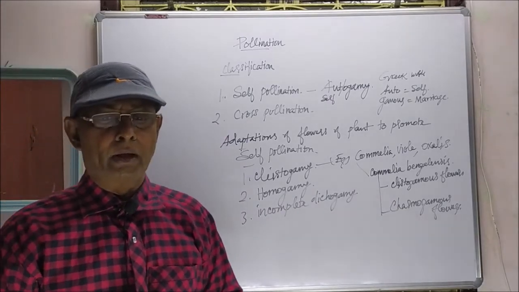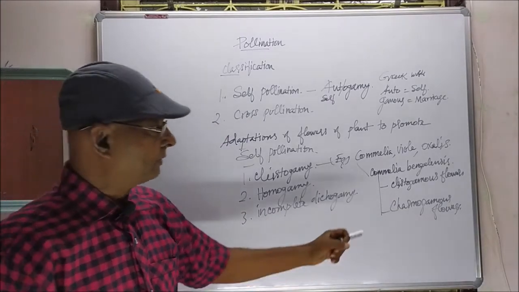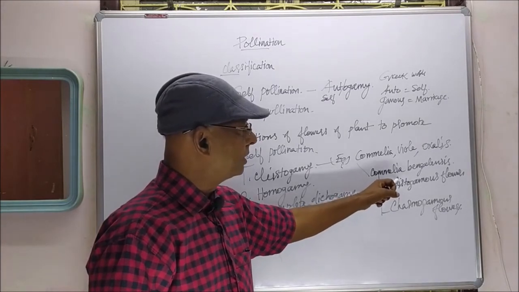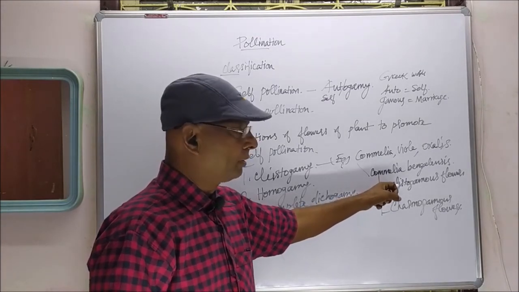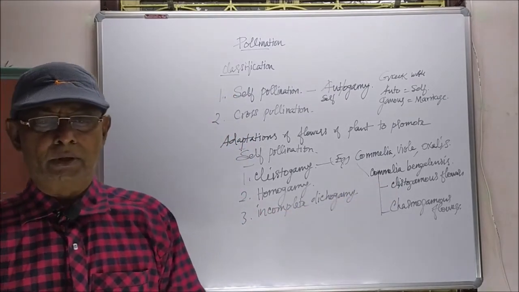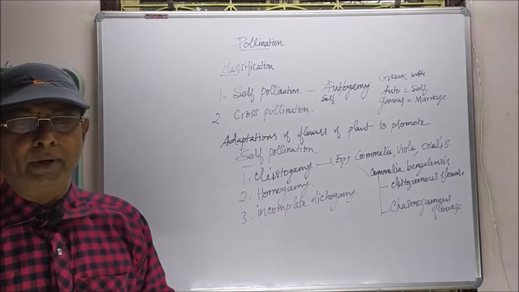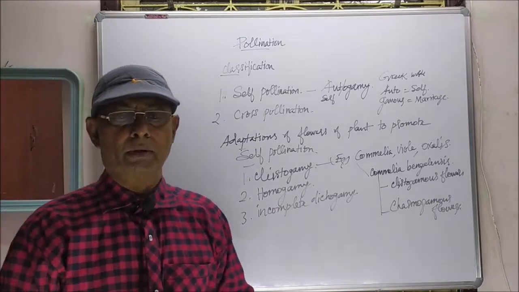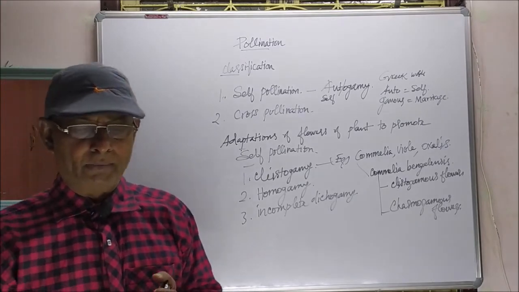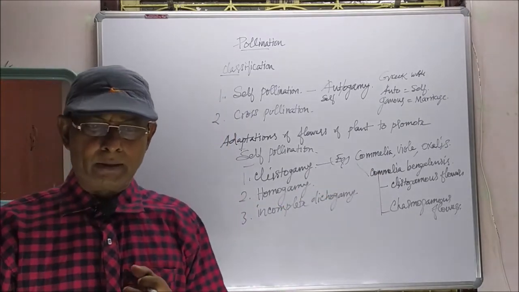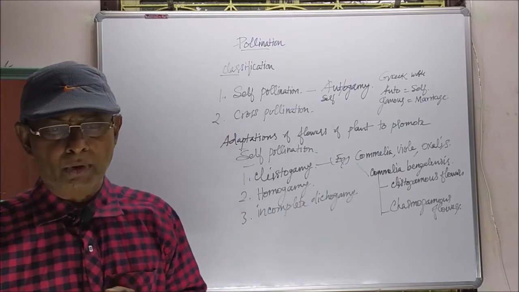These flowers are very brightly colored. The cleistogamous flowers are dull-colored. Here only self-pollination alone takes place. So some differences you can see between the flowers produced from two different parts. That is, the aerial flowers of Commelina benghalensis will be brightly colored. They are chasmogamous.